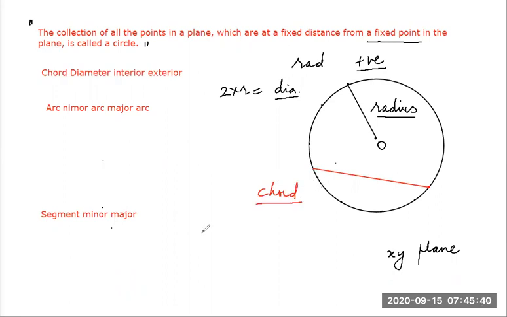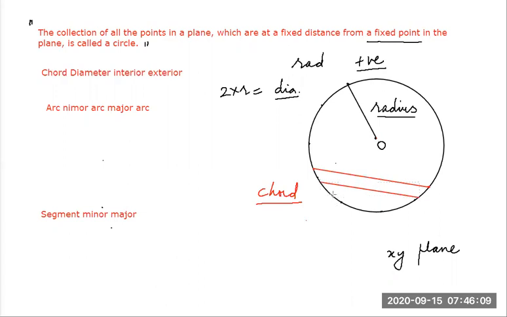Students, it's very interesting to see that if I draw a chord, I can take any 2 points and draw a chord and see something very interesting. This is the center of the circle. Suppose I keep drawing chords, and the distance of the chord is, let's say, increasing from the center point.